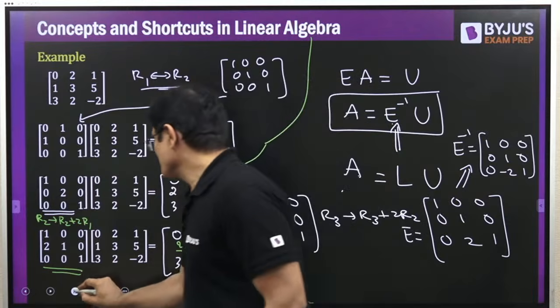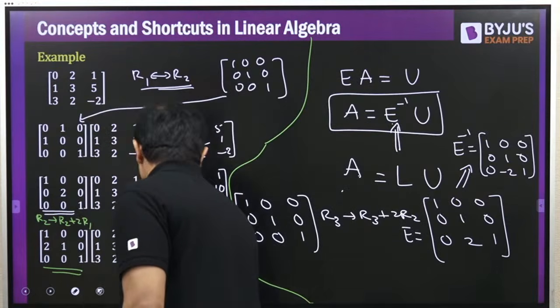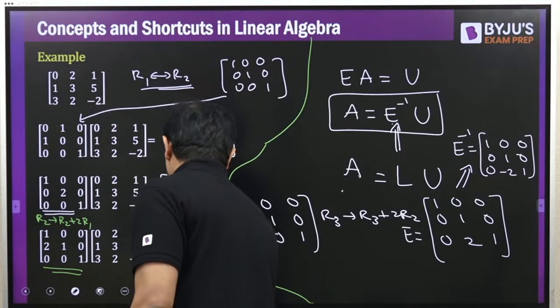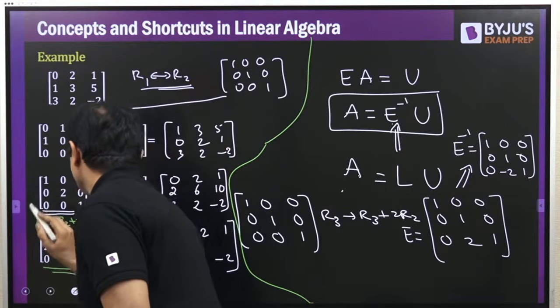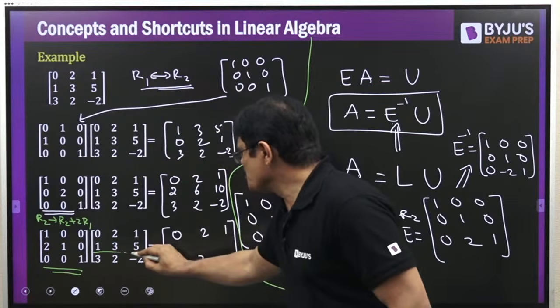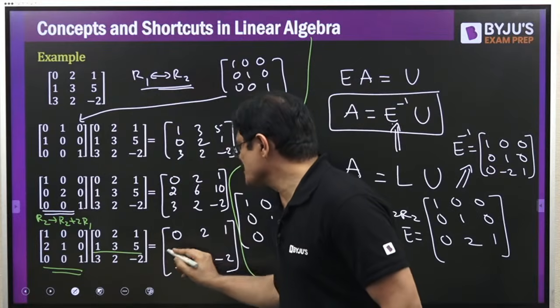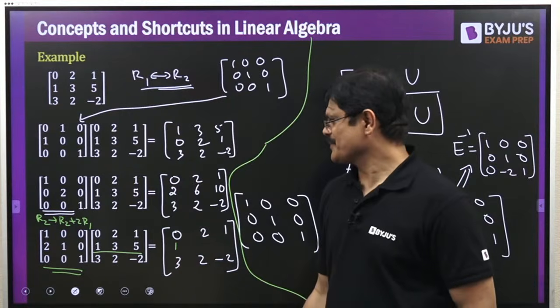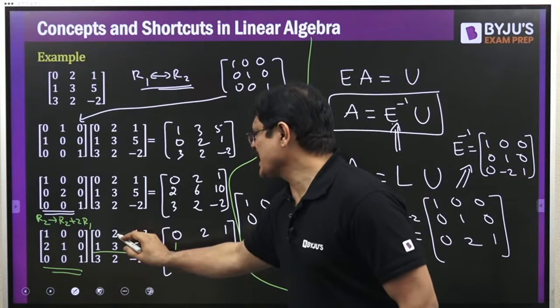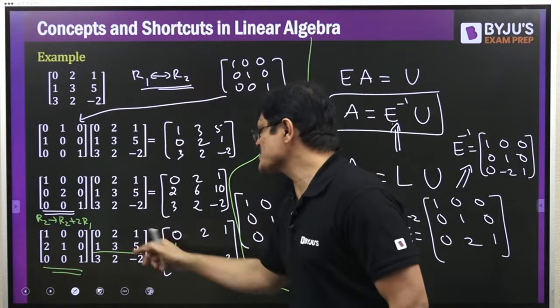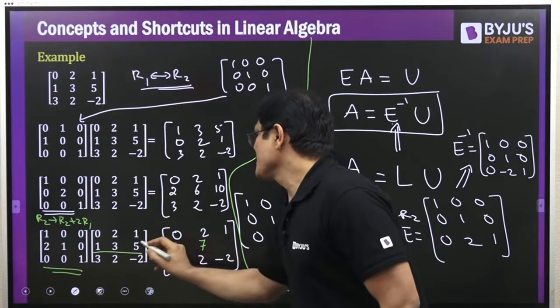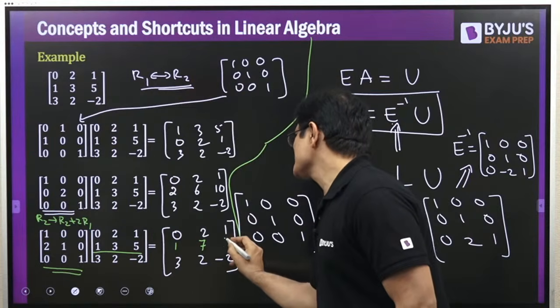Okay, I think I made a mistake. Sorry. I was seeing a different matrix. Let me check this. Yeah. So on this, you do the same row operation, sir. What is it? 1 plus 2 times 0, that is 1. 3 plus 2 times 2, that is 3 plus 4, 7. 5 plus 2, that is 7.